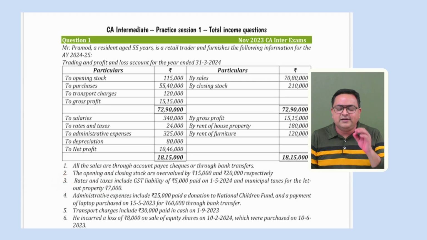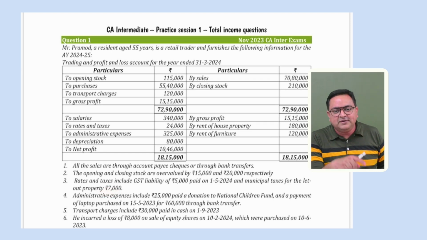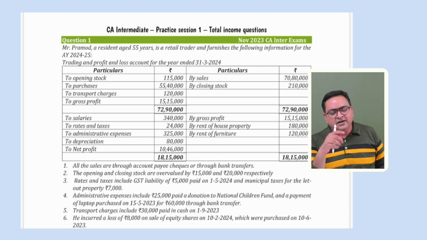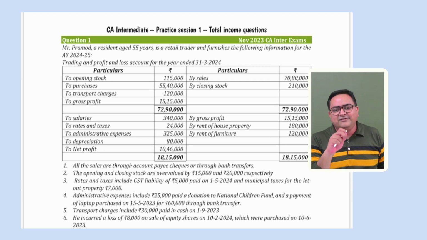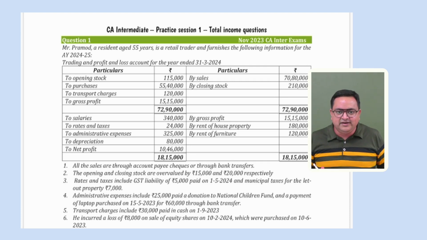So do you understand the treatment of this point number 3? GST liability, we will not do anything, but yes, we will show it as a note, because it is also important to tell the examiner, because the examiner has specifically given this particular point in our question. So we have to tell the examiner, boss, we know about this. That is the reason we are ignoring this 5,000 rupees, because it is paid up to the due date of ROI. But the 7,000 rupees is not our PGBP expense. This is the expense which is allowed in house property. So we will not allow it in PGBP. We will add it back while computing our PGBP income. But yes, in house property, when we compute GAV, after that we will subtract this 7,000 rupees from GAV so that we can get the NAV, correct?